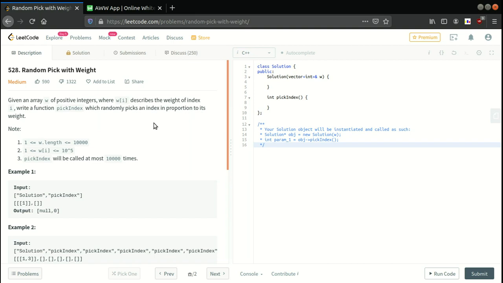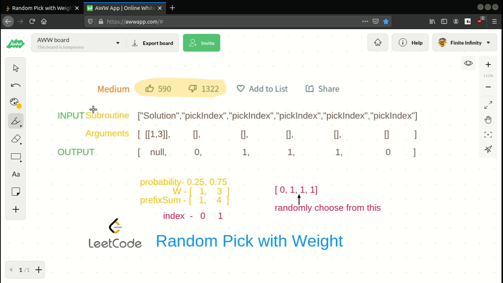Okay, so first of all, I'll explain what the question is. There will be a subroutine array and an arguments array. Along with the subroutine there will be some arguments passed to it, just like when we write a function, we pass some arguments to it. So the solution will have this list as an argument. In solution we are passing 1, 3, that is our w, and we have to do all our computation over this w and return the required answer.